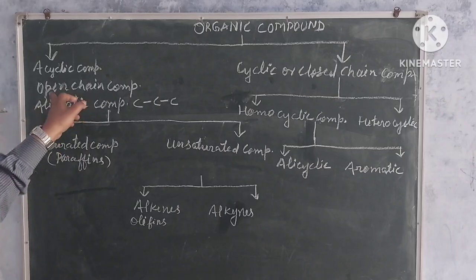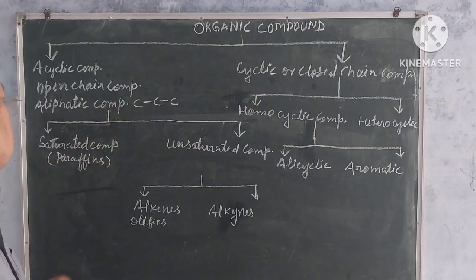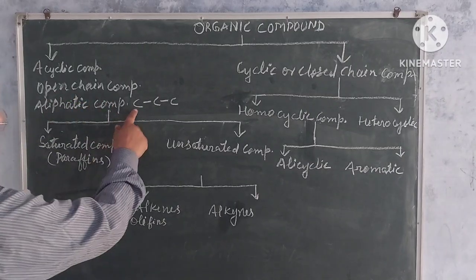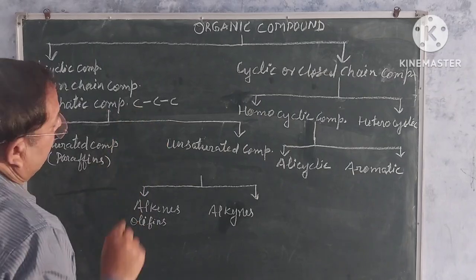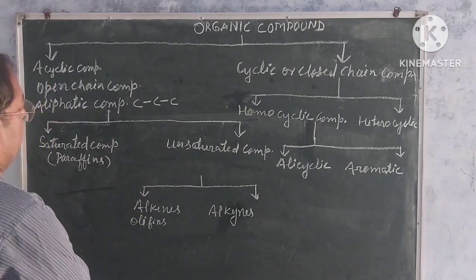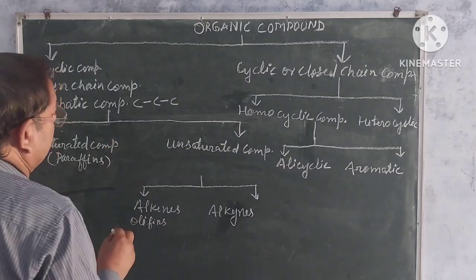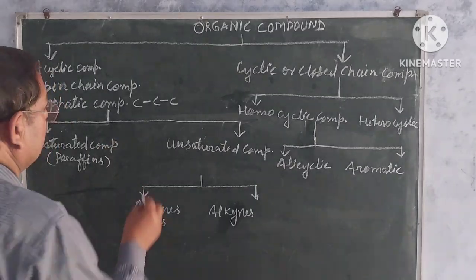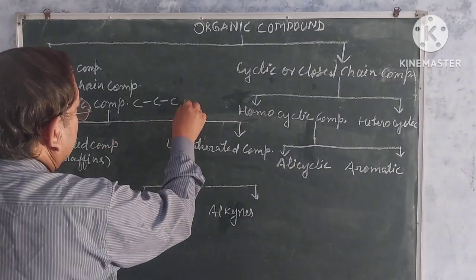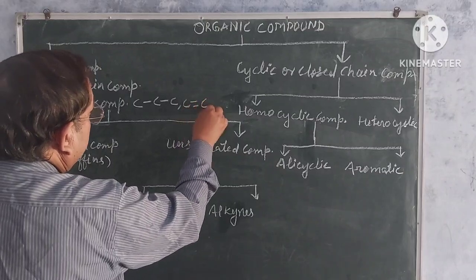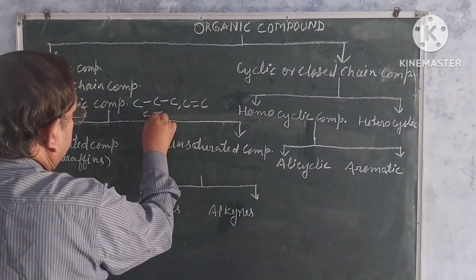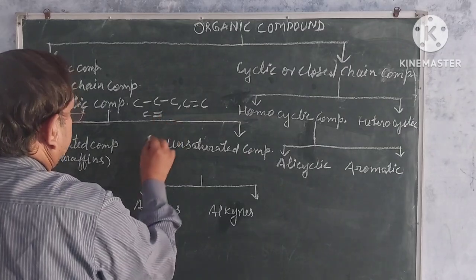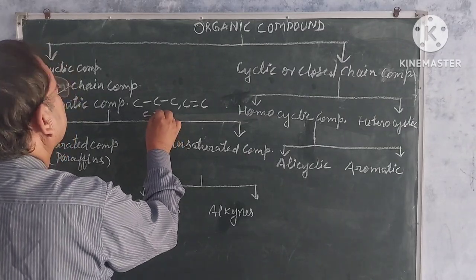These are also known as open chain compounds because carbon and carbon atoms are linked with a single bond, and by single bond, double bond and triple bond. Maybe here a double bond also, and maybe a triple bond also.